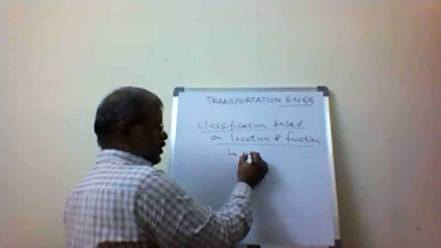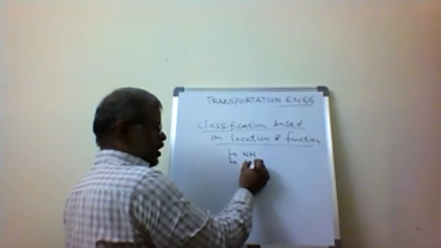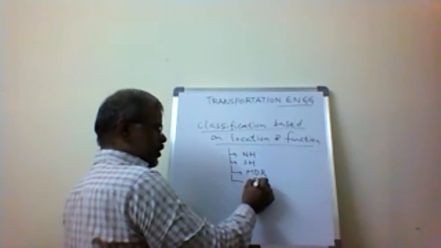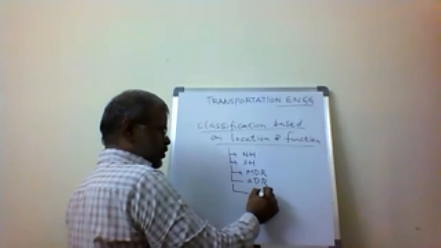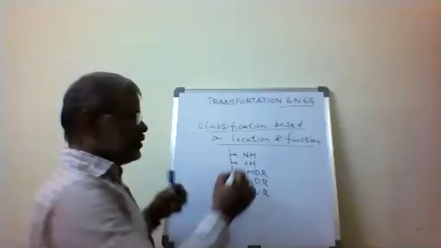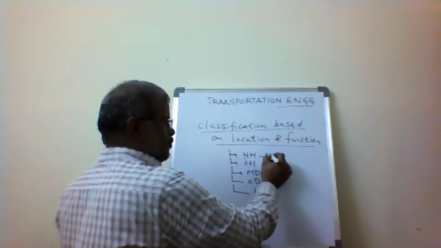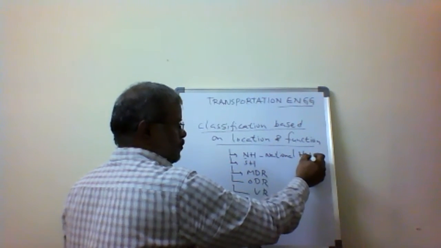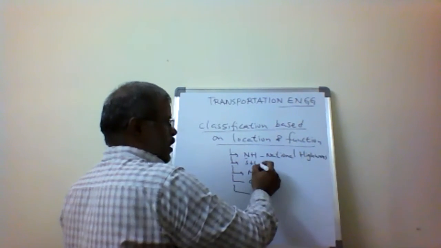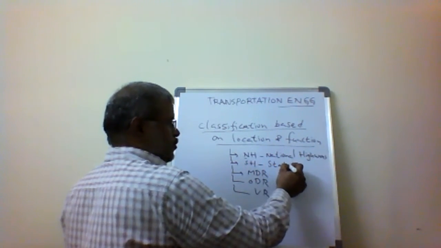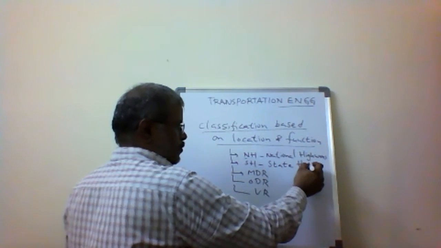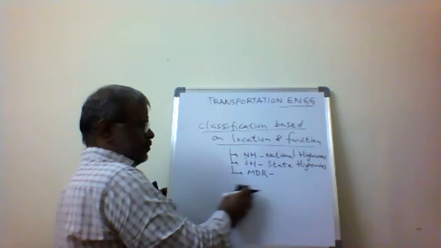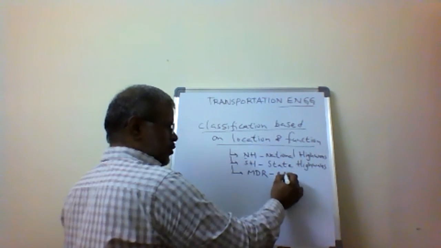They are called national highways, state highways, major district roads, other district roads, and village roads. NH is national highways. SH is state highways. MDR is major district road.